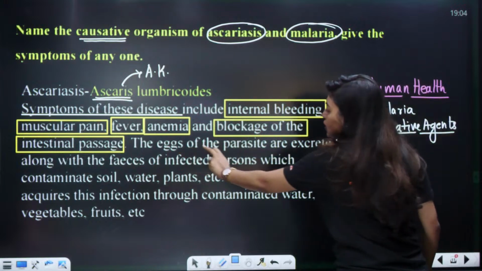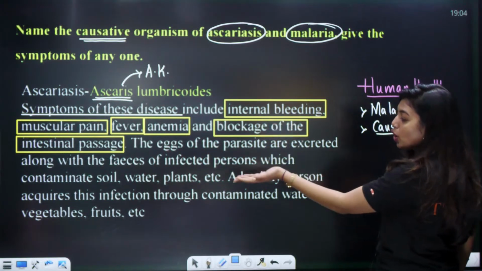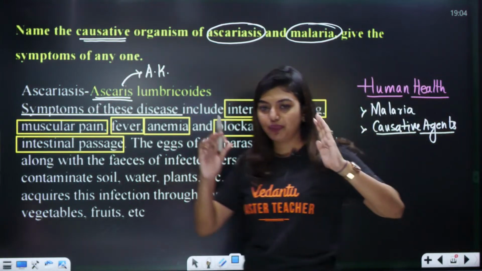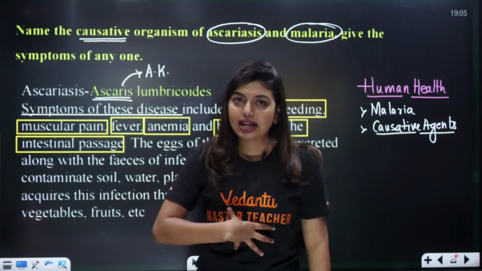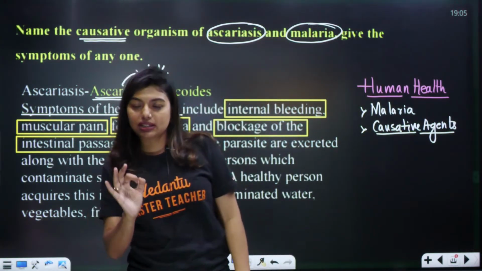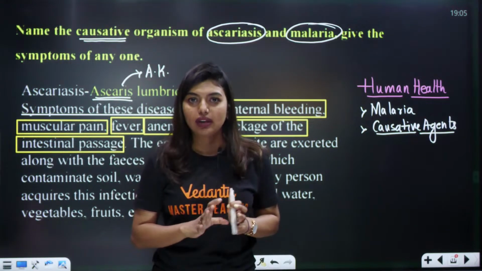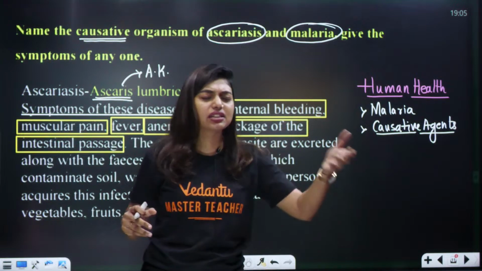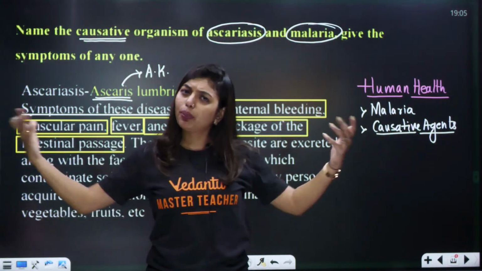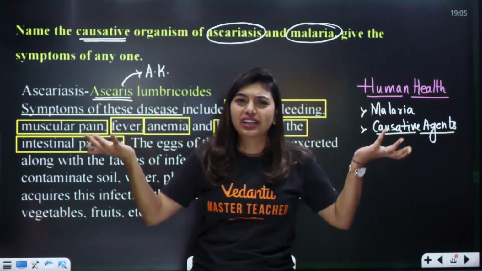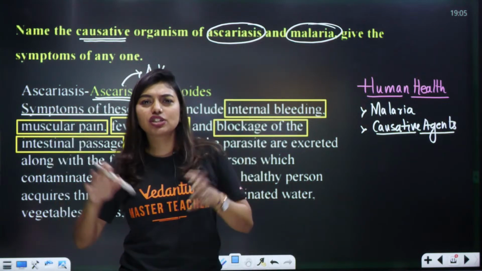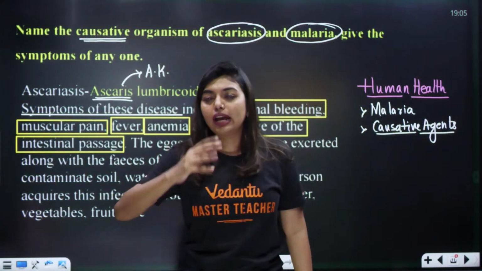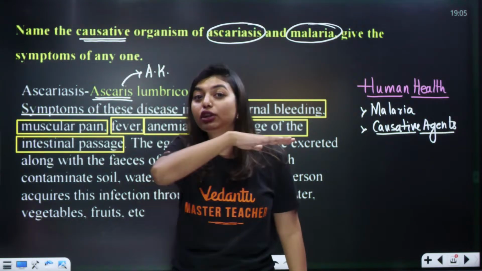See, the eggs of the parasite are excreted along with the feces of an infected person, which contaminates the soil. Now, let's say one person got ascariasis. That person has excreted, excreted means fecal matter, waste, in an open area. He thinks, open area, nice. Everywhere is a toilet, so he has gone and excreted there. Now what is going to happen? Over time, this excreta would have been absorbed into the soil.